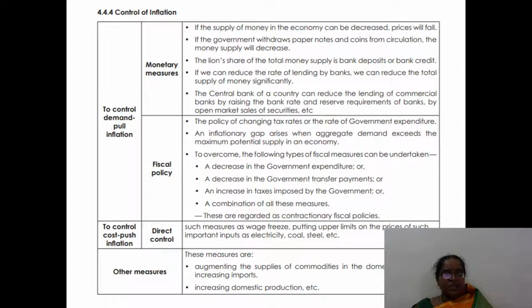Direct control: measures such as a wage freeze and putting upper limits on the prices of certain goods. Other measures, such as increasing domestic production or otherwise augmenting the supply of commodities, can also control inflation.